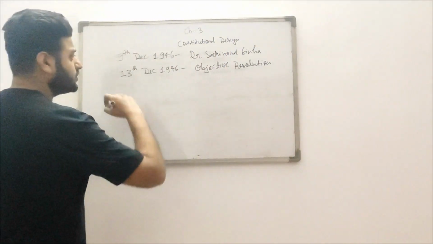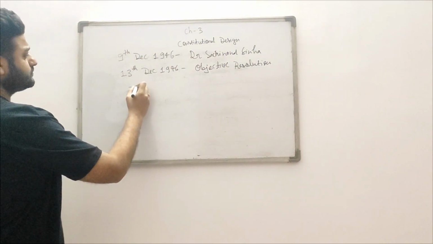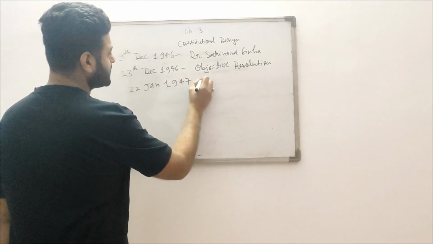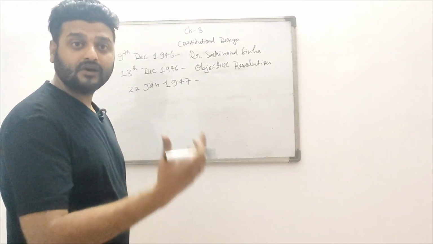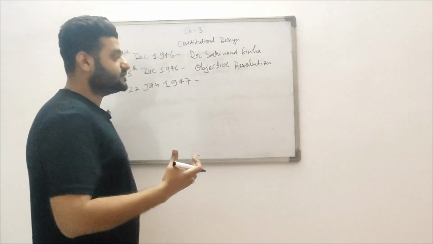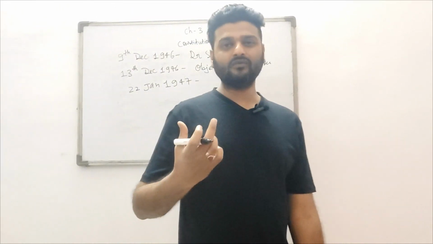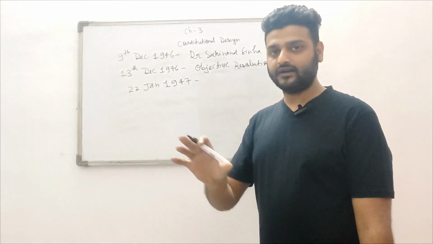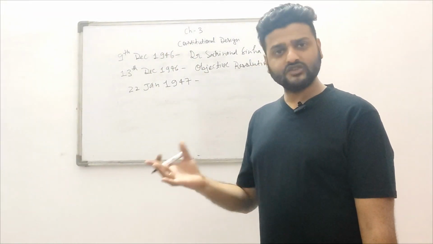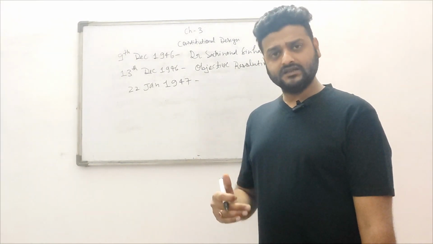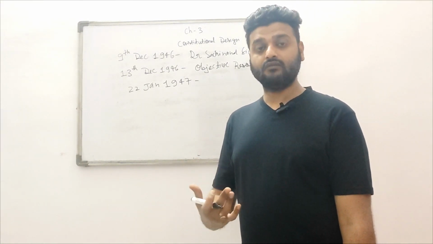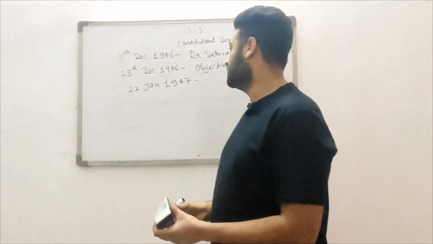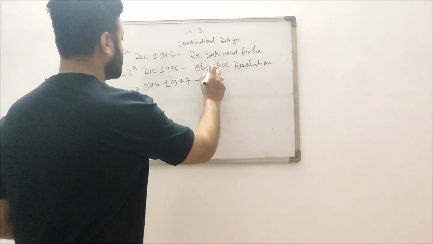So finally, the objective resolution was accepted on 22nd January 1947, and later it became the preamble of the Constitution. Preamble means the short introduction of the Constitution. All the provisions which were listed in the objective resolution, you can find that they are written in the preamble of the Constitution. It tells us the vision of the Constitution, what was the thinking, the ideology of the people who formed this Constitution.